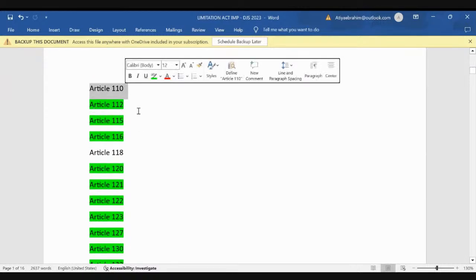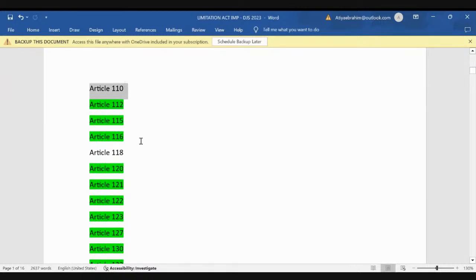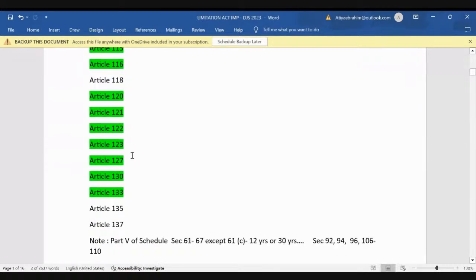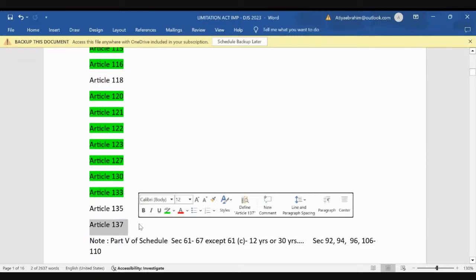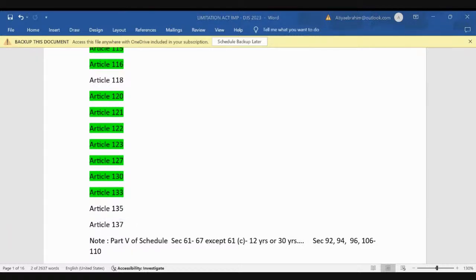Okay, then 112, 115, 116, 118, 120. And then we have 121, 122, 123, 127, 130, and 133, 135 and 137 also. So 137 is the last article of the schedule. Hope everyone has noted it down.